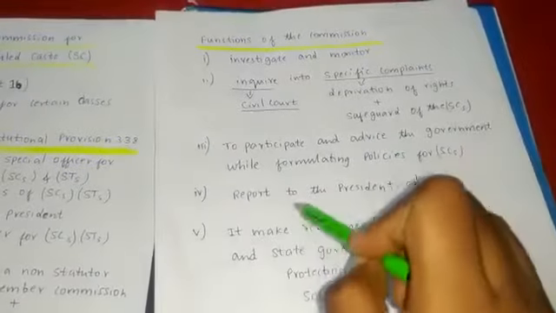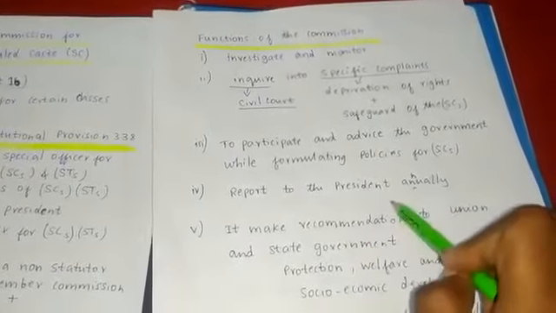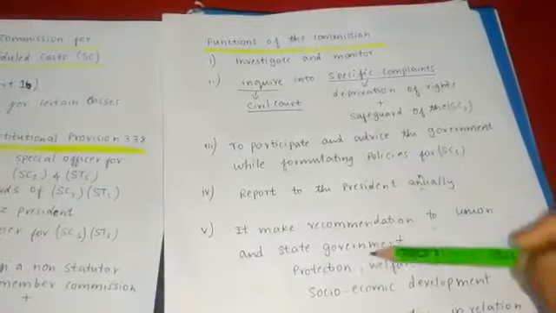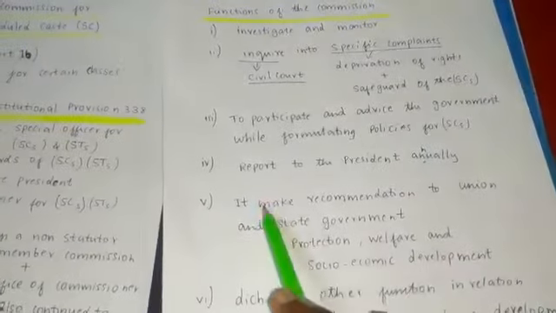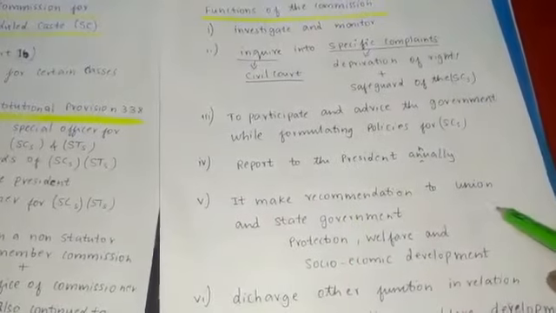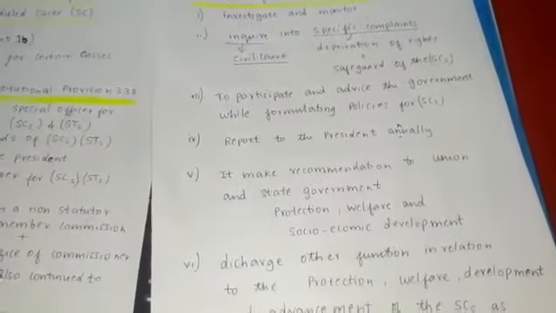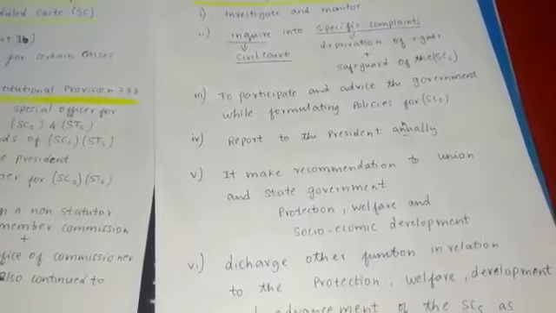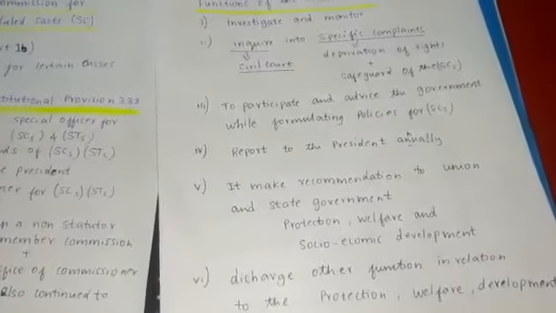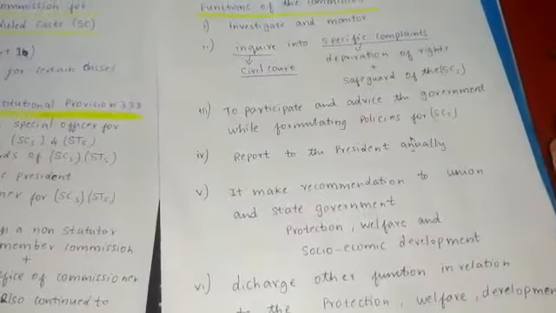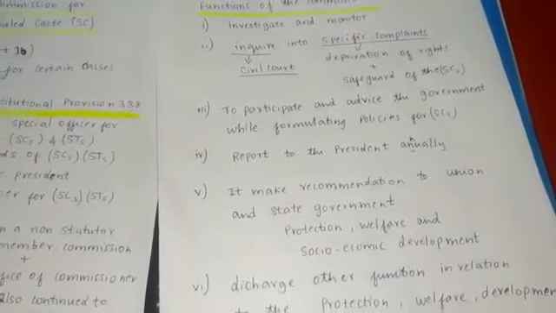And next they have to participate and advise the government while formulating policies relating to the welfare and development of SCs. And they have to submit an annual report to the President, and also whenever they want to submit a report, depending on the time, they can submit. And it will make recommendations to the Union government and the state governments for the protection, welfare and socio-economic development, by which the governments will fund the respective measures.